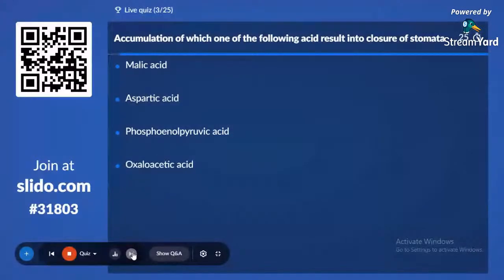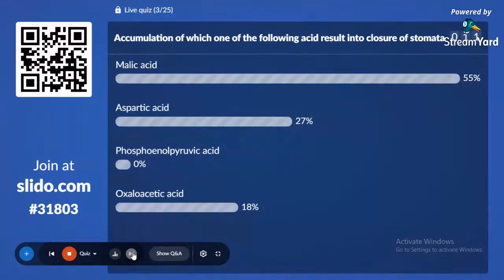Accumulation of which one of the following acids results in closure of stomata? Option A, malic acid, option B, aspartic acid, option C, phosphoenol pyruvic acid, and option D, oxaloacetic acid. The correct answer for this question is option A, malic acid. Due to the accumulation of malic acid, closure of stomata takes place.